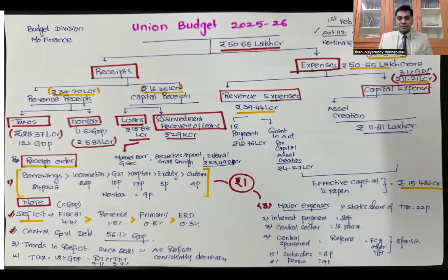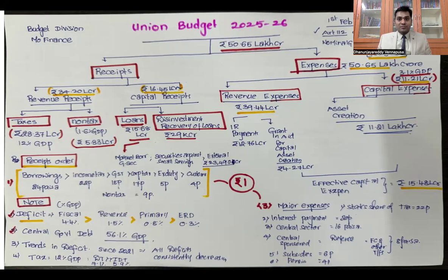revenue receipts are considered. When you go to the capital receipts today in this budget, government is collecting through borrowings and disinvestments. There is no disinvestment per se. We are recovering our loans that we have extended. So through borrowings, Government of India is getting 15.68 lakh crores. 15.68 lakh crores is our borrowings this year, whereas through recovery of loans, we are getting 29,000 crores. Together, it constitutes around 16.45 lakh crores.